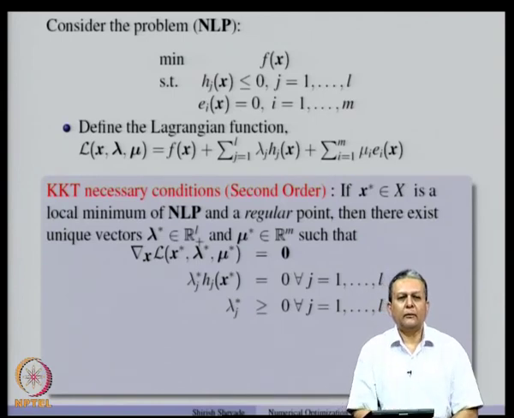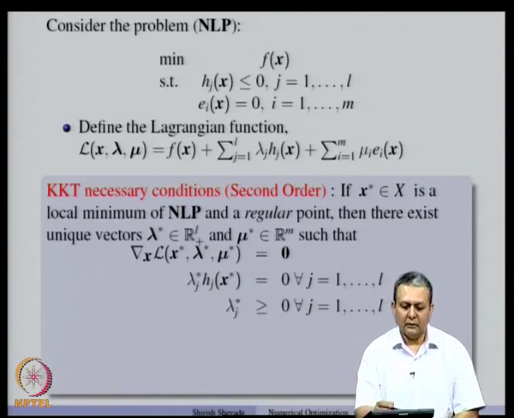Now, let us look at the second order necessary conditions for this nonlinear programming problem. If x star is a feasible point, is a local minimum of this NLP and is also a regular point, then there exist unique vectors lambda star and mu star such that the gradient of the Lagrangian with respect to x vanishes at x star, lambda star, mu star.